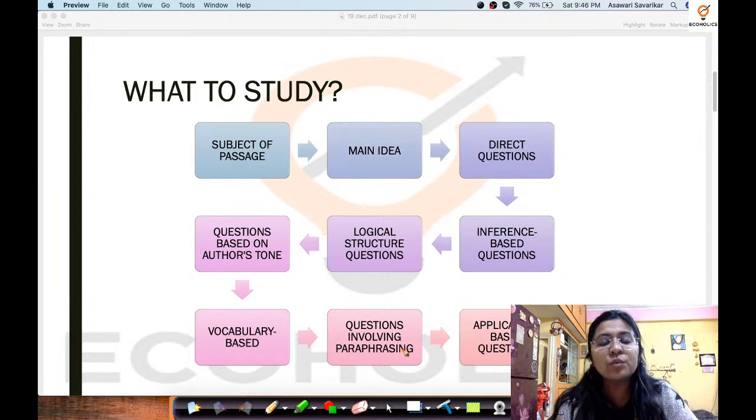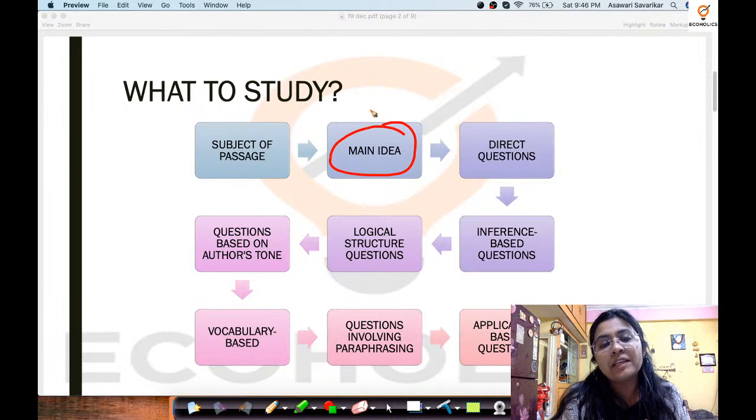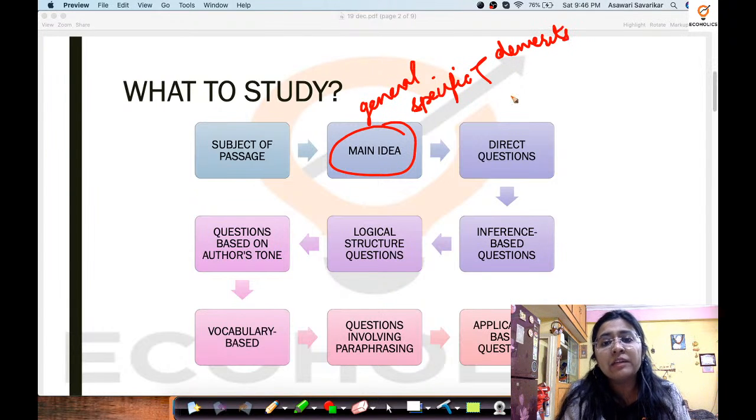So it is very important for you to also encapsulate the main idea. What are they talking about? Are they talking in a very general sense, or are they very specific? Have they pointed out some merits and demerits of a certain issue?